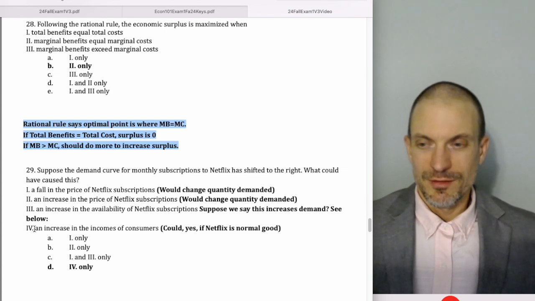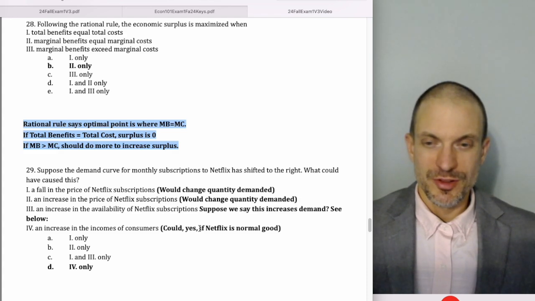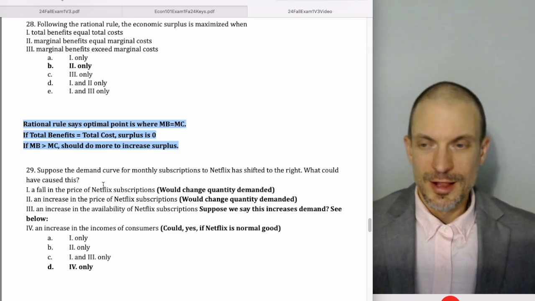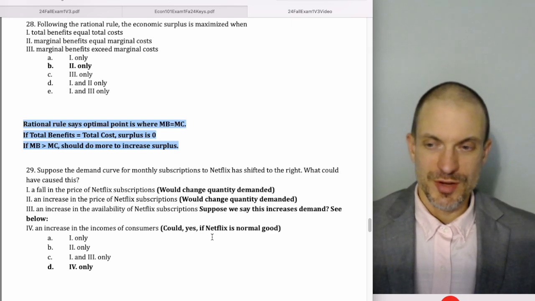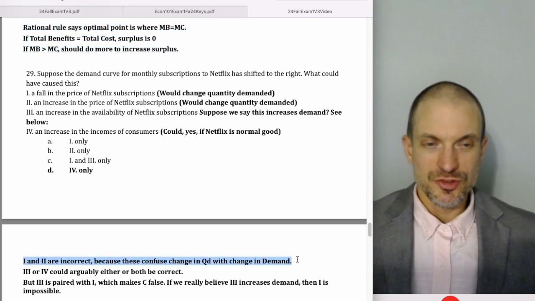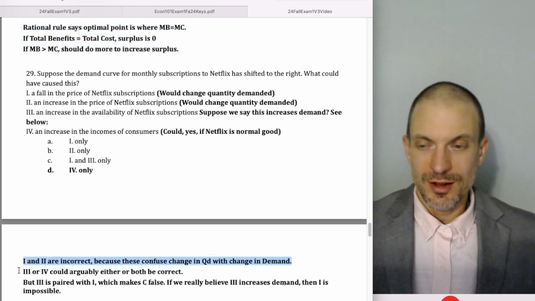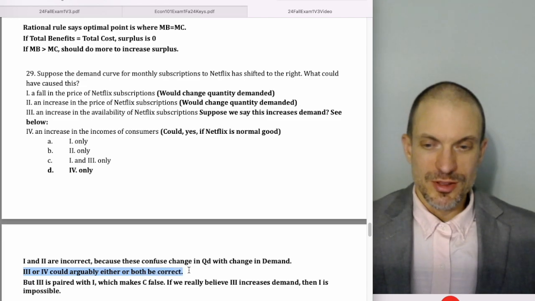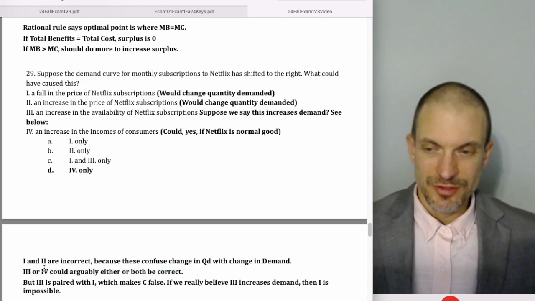And then suppose there's an increase in income of consumers. Sure, if Netflix is a normal good, that could certainly cause it to increase or cause a shift to the right. 1 and 2 are definitely incorrect because they confuse changes of quantity demanded with changes in demand. 3 or 4 could arguably either or both be correct, but amongst the answer choices, 3 is only